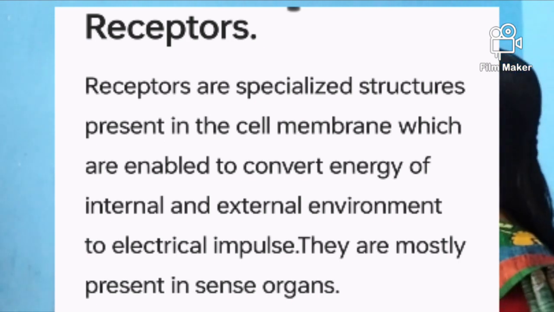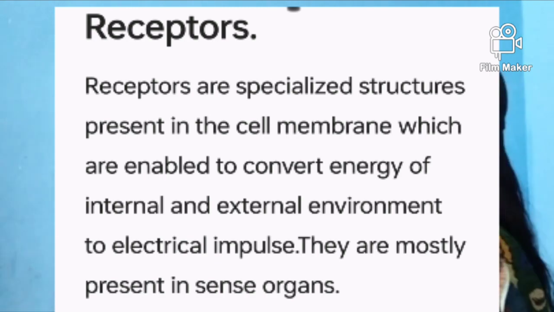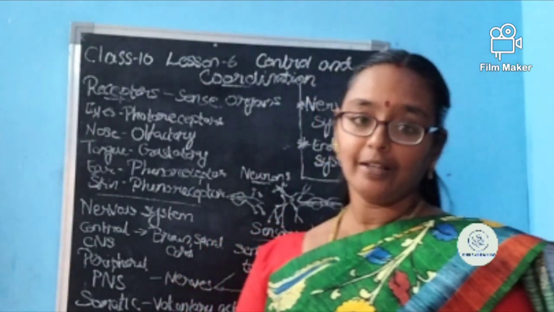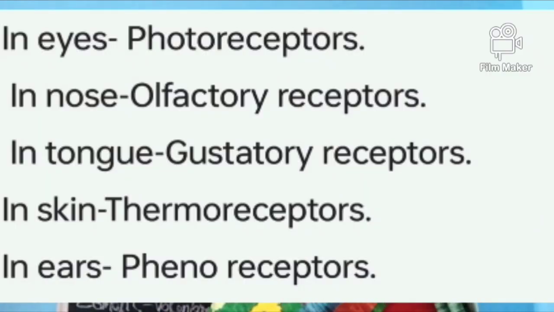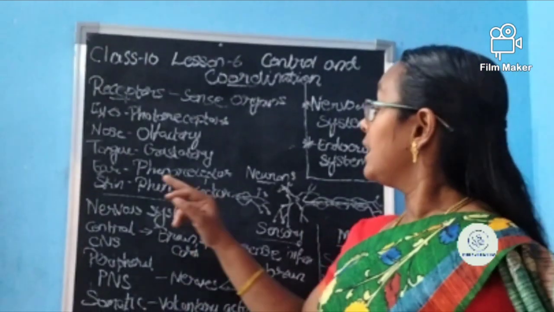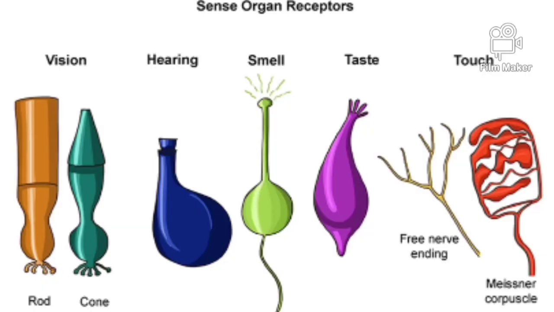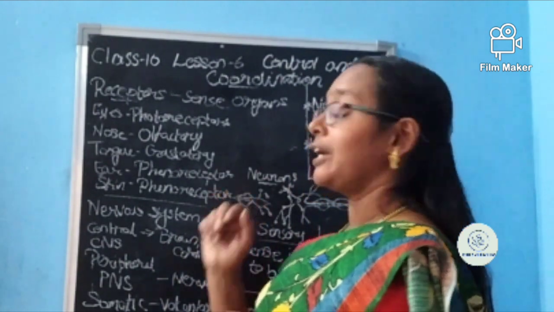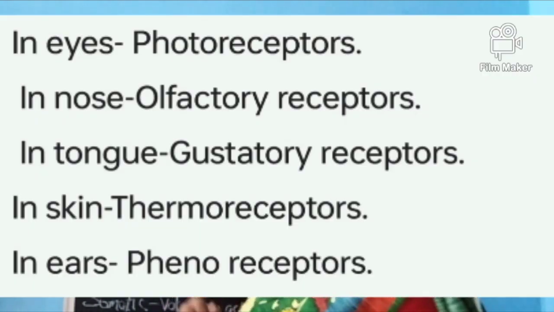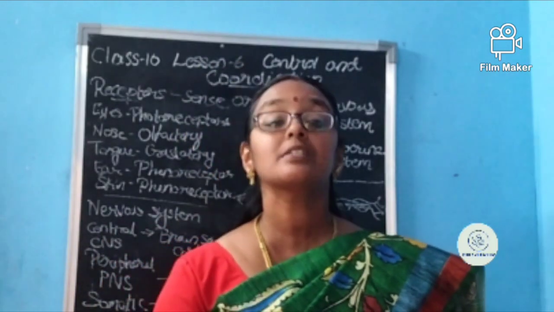Now, in eyes, receptors are called photoreceptors. Then in the nose, they are called olfactory receptors. In the tongue, for tasting, they are called gustatory receptors. The ears have 2 functions: not only hearing, they also help in balancing the body, and this is present in the inner ear. It's called phonoreceptors. And in skin, they are called thermoreceptors. These are the 5 receptors present.